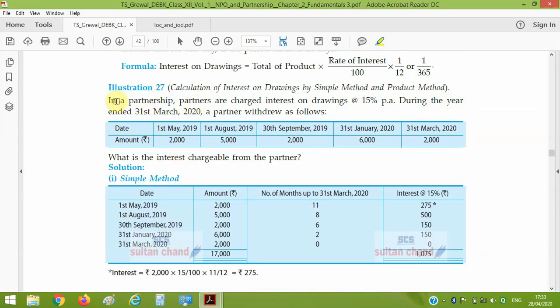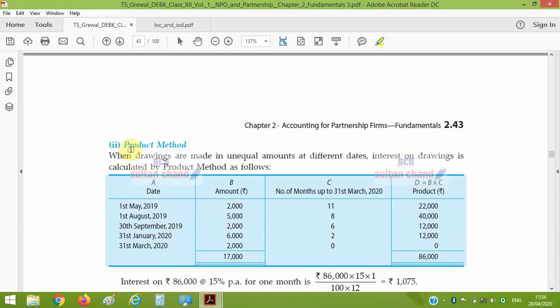Here in the question, in a partnership, partners are charged interest on drawings at the rate of 15%. It means interest on drawing will be 15%. During the year ended 31st March 2020, partners' drawings were: 1st May 2,000, 1st August 5,000, 30th September 2,000, 31st January 6,000, 31st March 2,000. The amount is unequal and the time period between two drawings is also not equal. So it is termed as irregular drawing. In case of irregular drawing, we will use the product method.